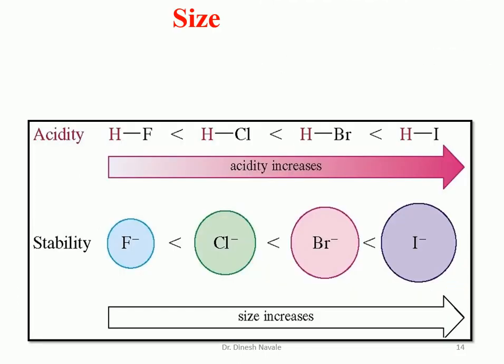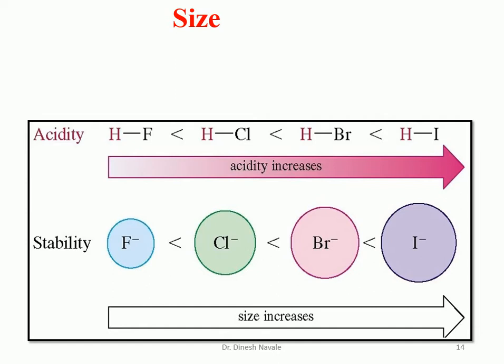Now if you look at the effect of size, consider hydrofluoric acid, hydrochloric acid, HBr and HI. That means we are going from top to bottom in the periodic table: fluorine, chlorine, bromine, iodine.